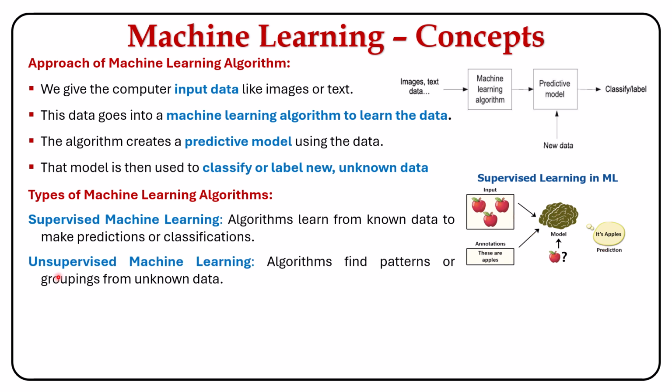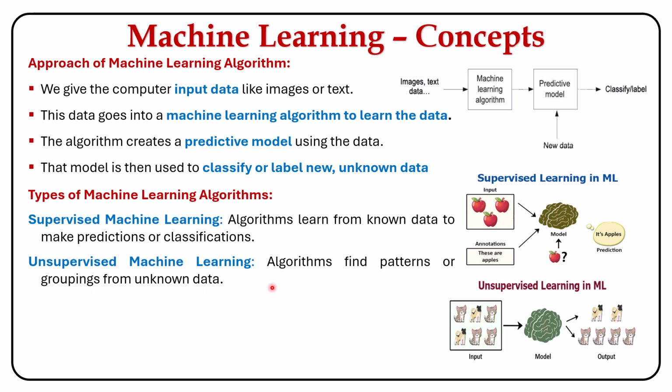The next algorithm is unsupervised machine learning. Here, the algorithm finds a pattern or grouping from unknown data. In this diagram, we can see that we have given the model only the input data, that is images of dogs and cats without any label. The model now tries to find the pattern or group similar items together on its own.